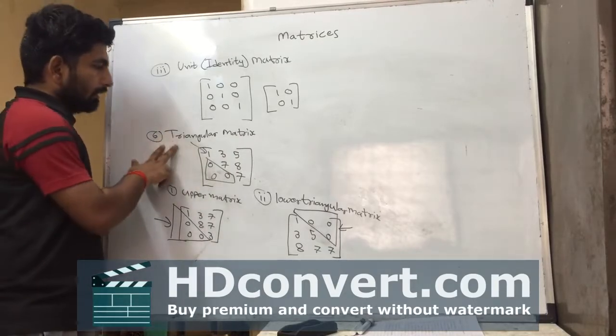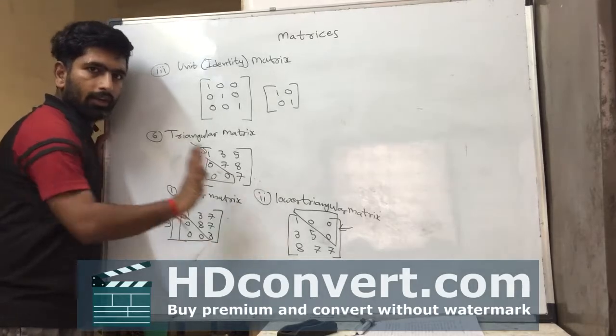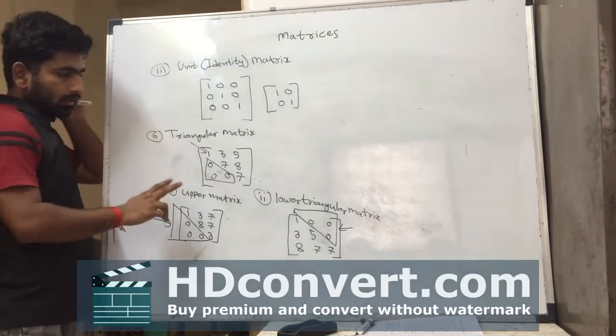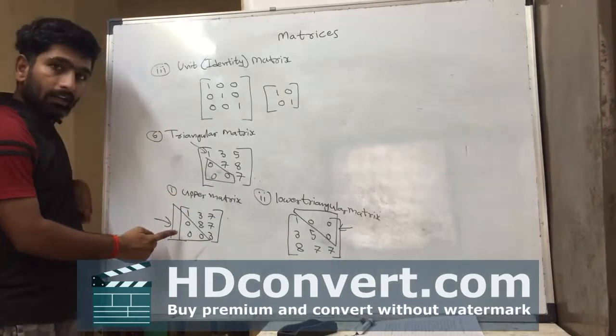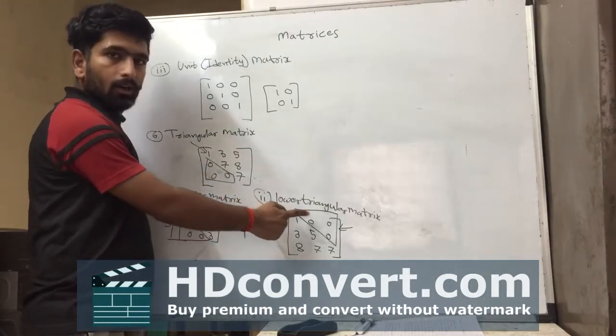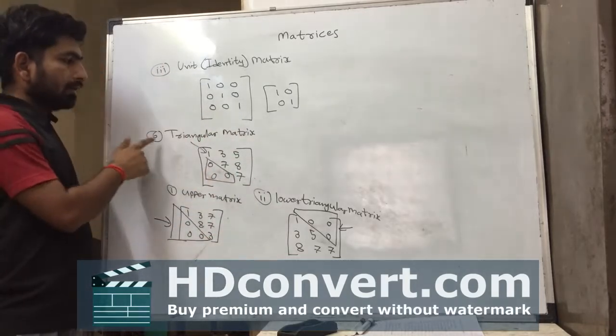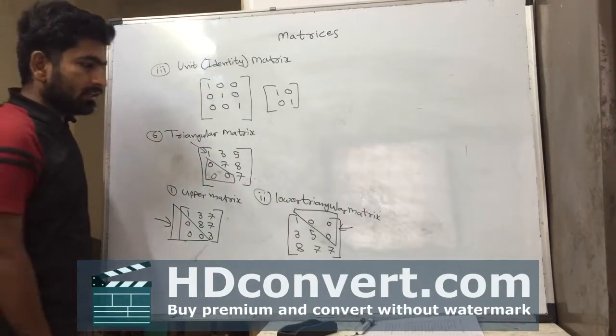Got it? Triangular matrix, there are two subtypes: upper triangular matrix, lower triangular matrix. In upper triangular matrix, lower triangular elements are 0, and in lower triangular matrix, upper triangular elements are 0. These are the triangular matrices.